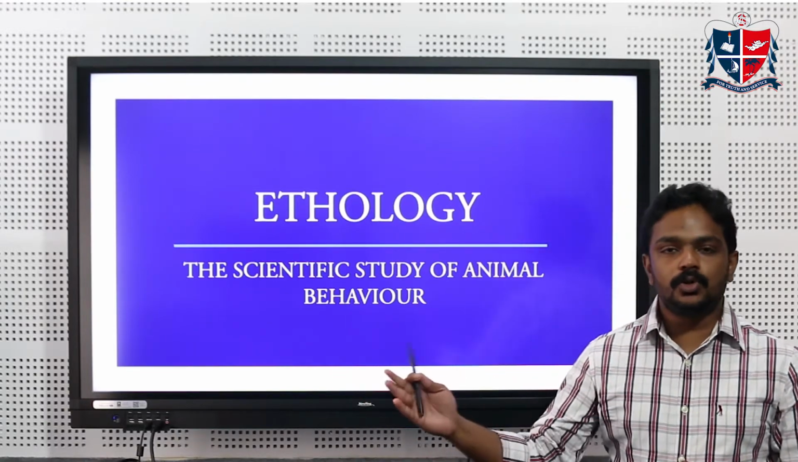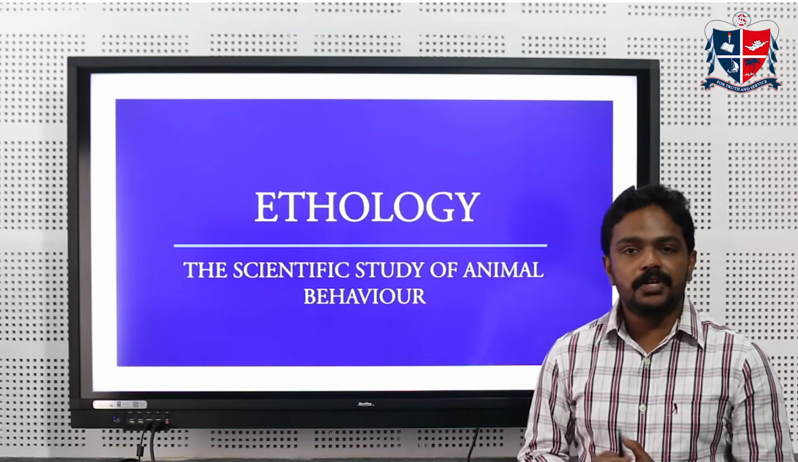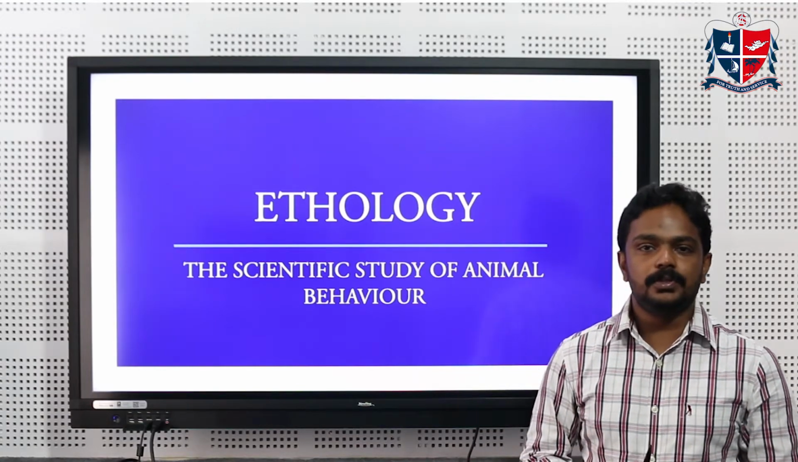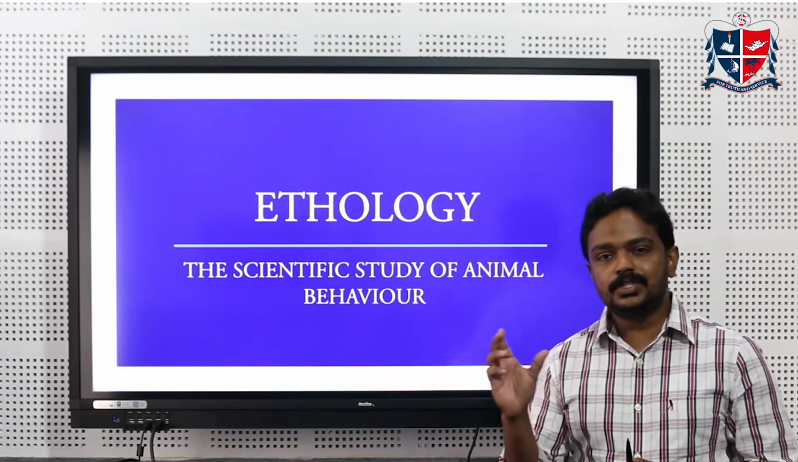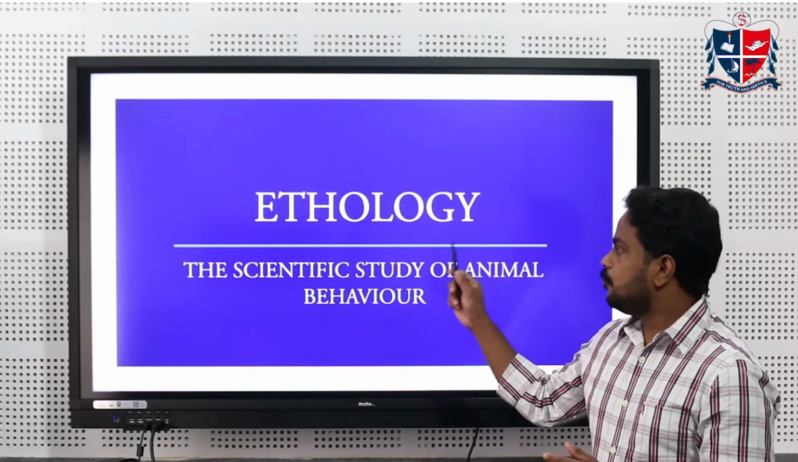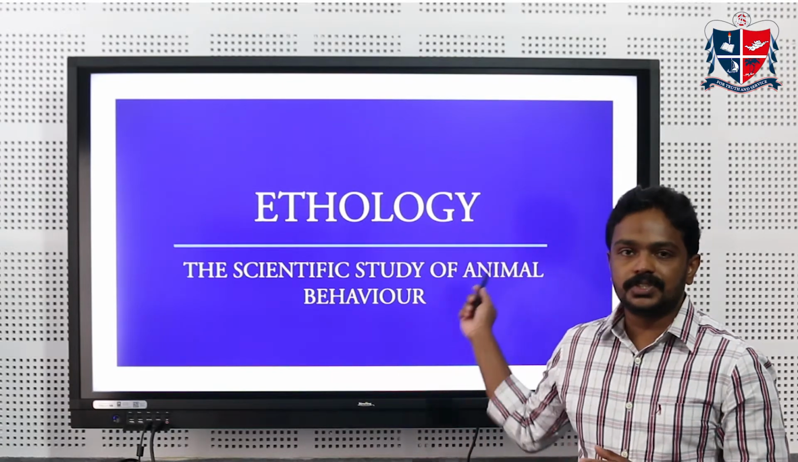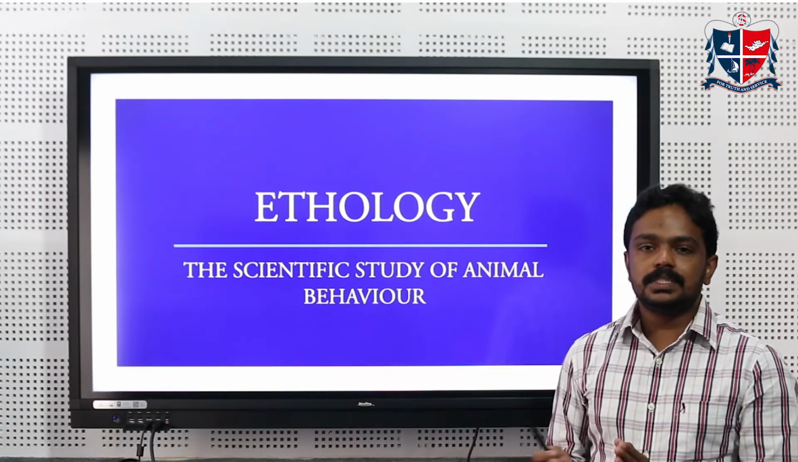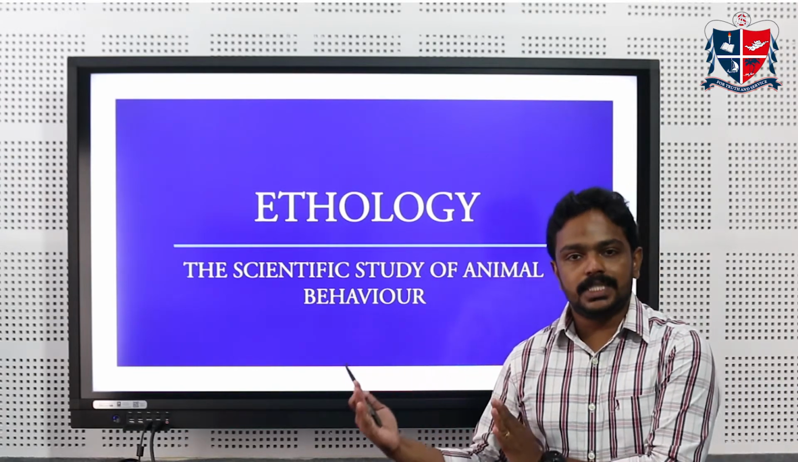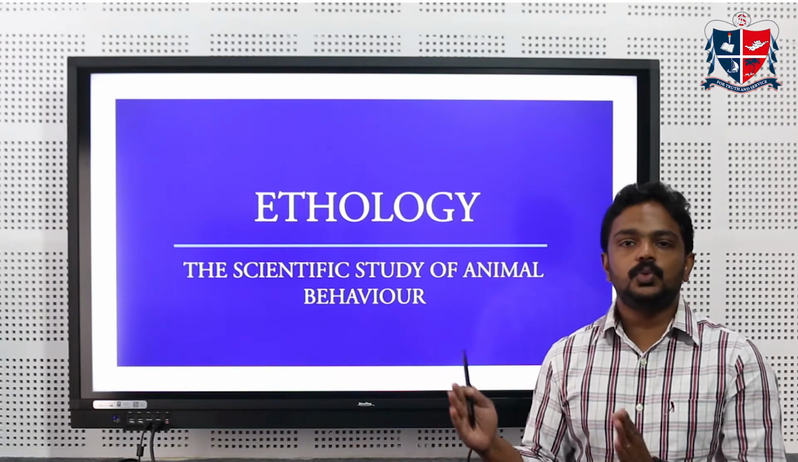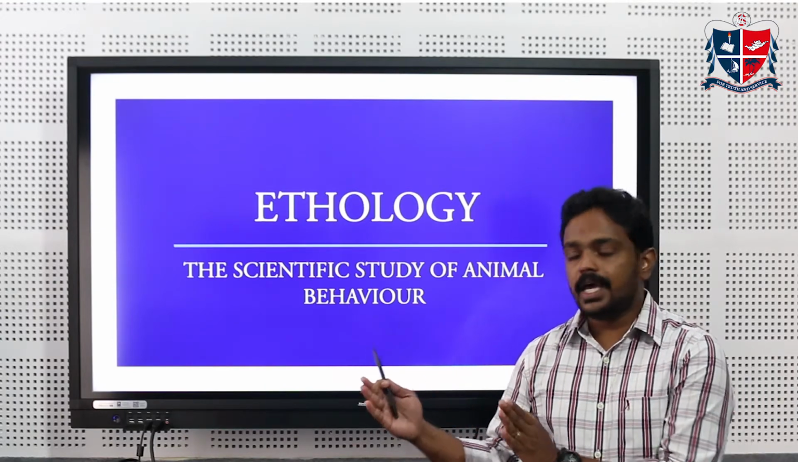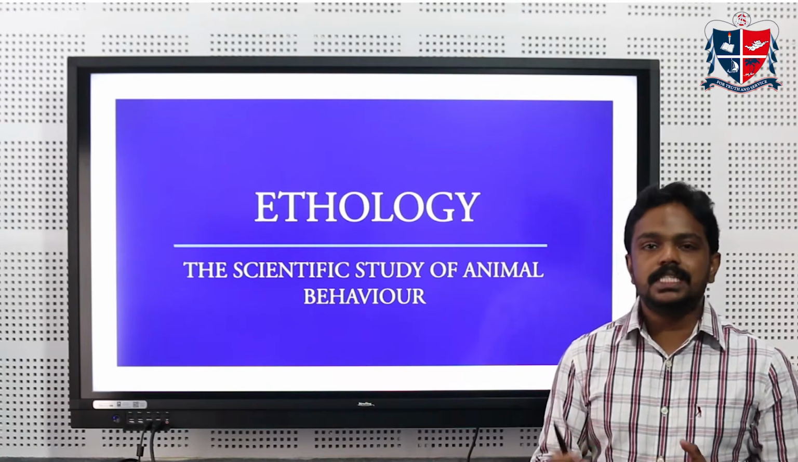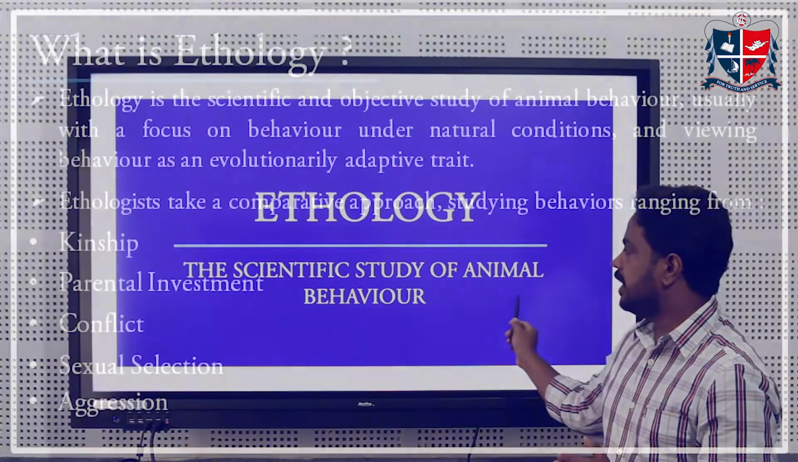So going on to ethology, we can say that it is a scientific study of animal behavior. Each animal has its own behavioral sets, and as the word ethology suggests, ethos means character, and ology always leads to a method of study. So ethos is related to the characteristic of an animal, and ology means the study. So ethology is the scientific study of animal behavior.